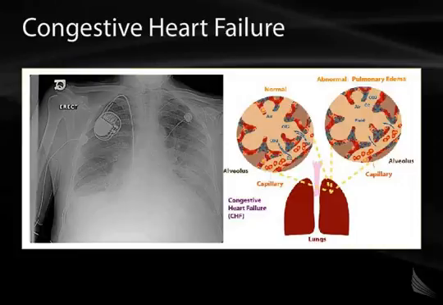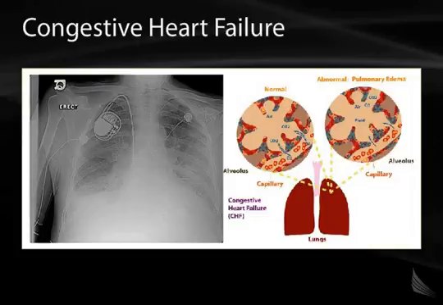The fluid overload in this case is caused by left ventricular failure. During left ventricular failure, blood cannot be adequately ejected from the left ventricle. This increases the pressure inside the vascular system, and that backup and increase in pressure will increase P sub c.